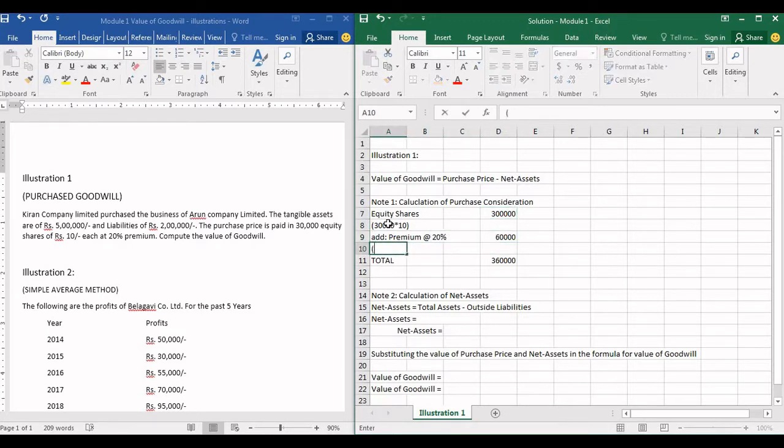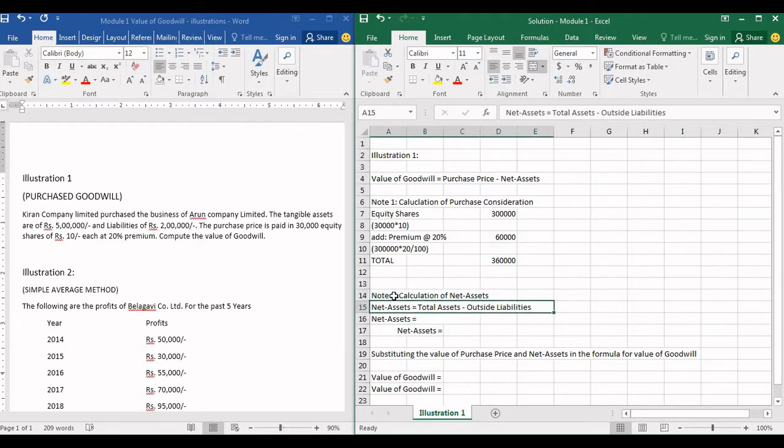I'll show the calculation here. 3 lakh into 20 divided by 100. That is what I have done here. 60,000. So the total purchase consideration is 3,60,000. So the purchase price of Arun Limited is 3,60,000 rupees.